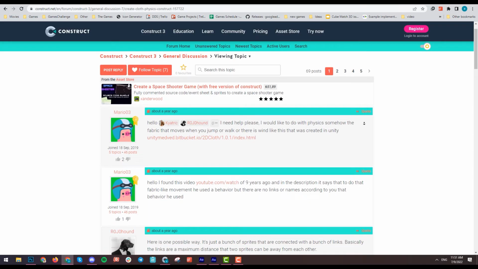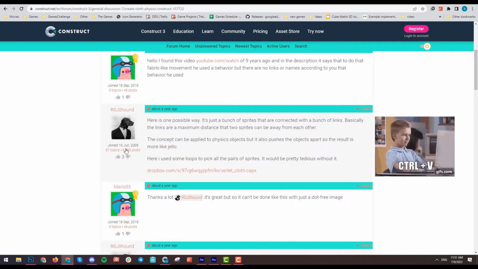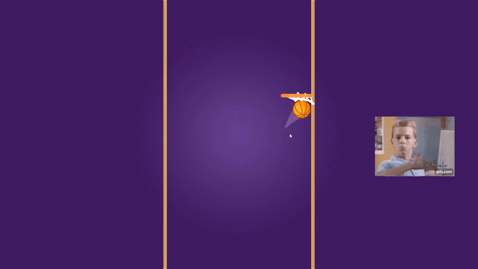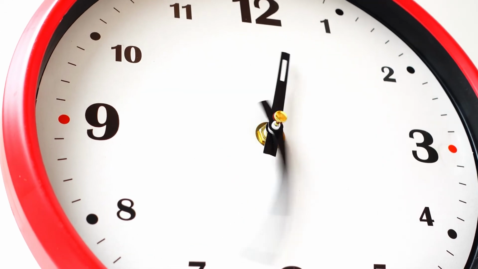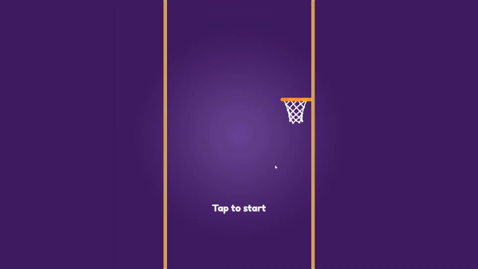For the net, cloth physics is great, so I searched on the internet and found this guy's source code. Great. For the next few hours, I worked on several things. First, I worked on the ball generation. They should be generated at the bottom of the screen. Then I added the scoring particles.